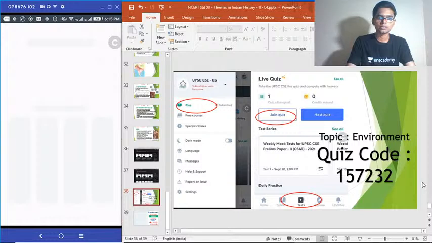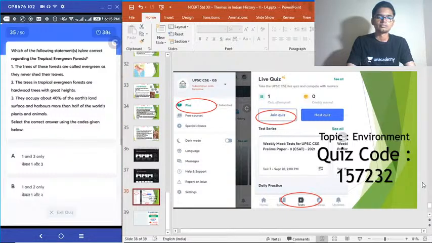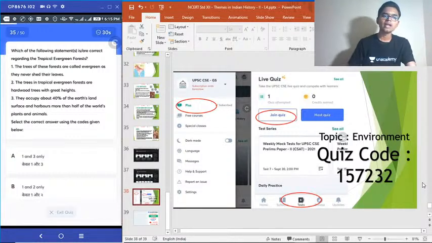Yep, correct answer to that question was option C. 35. Which of the following statements is or are correct regarding tropical evergreen forests? 1. The trees of these forests are called evergreen as they never shed their leaves. 2. The trees in tropical evergreen forests are hardwood trees with great heights. 3. They occupy about 40% of Earth's land surface and harbor more than half of world's plant and animals. Select the correct answer using the codes given below.